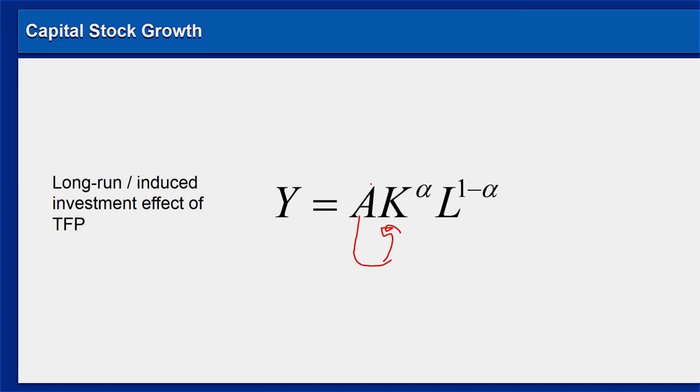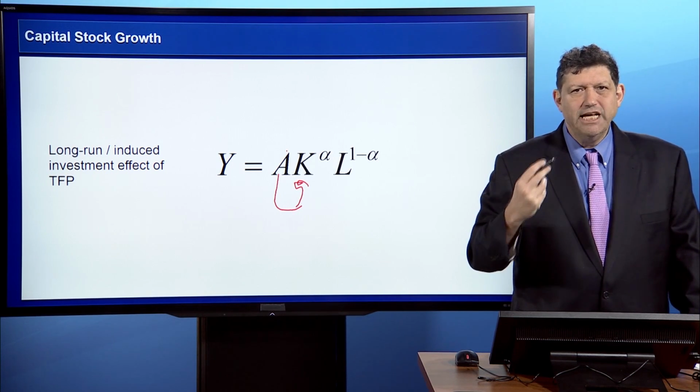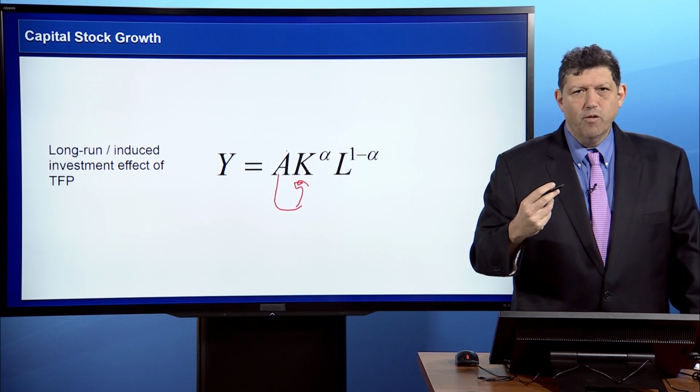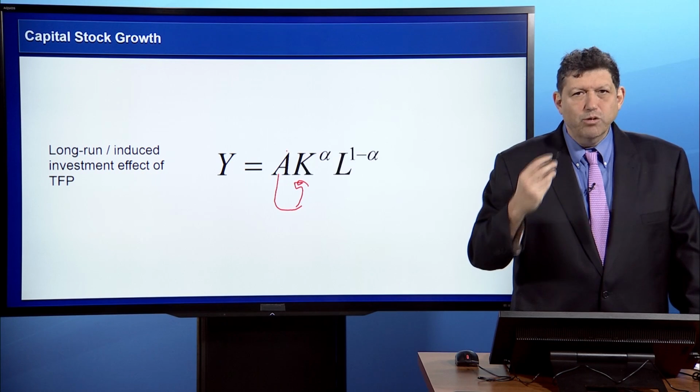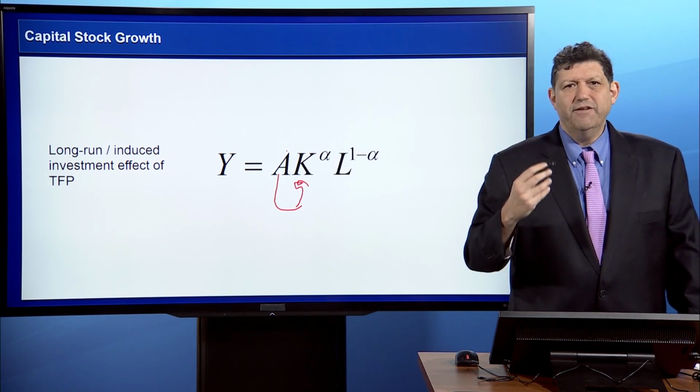So we can think about TFP as having in reality two effects. In the short run, by definition, TFP rises and output rises through a direct effect. In the longer run, we have this induced investment effect. And the bottom line here is that higher TFP from either technology or productivity-enhancing reforms will likely boost capital accumulation and growth through their impact on induced investment.